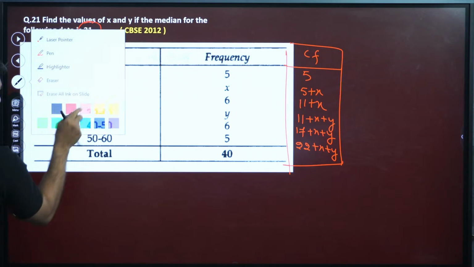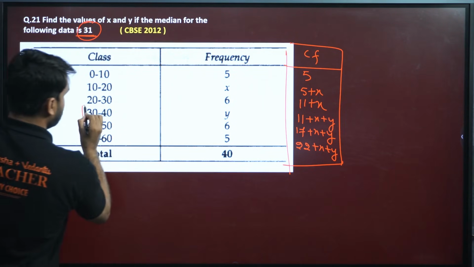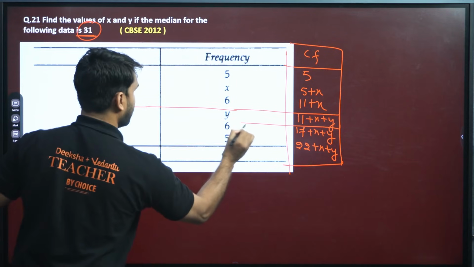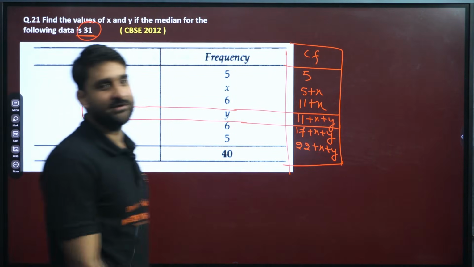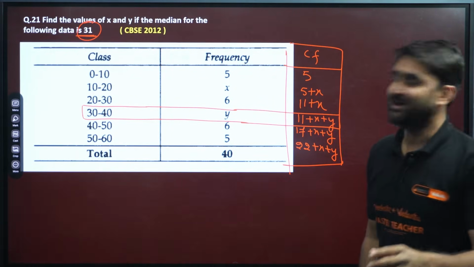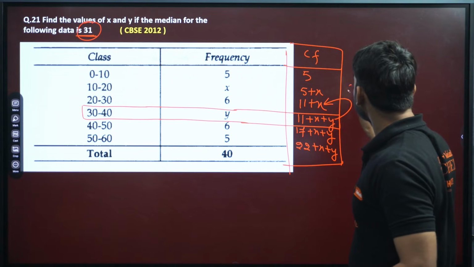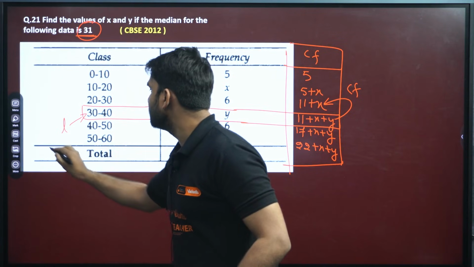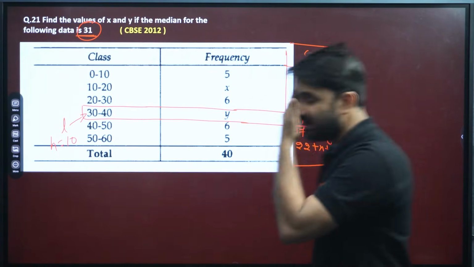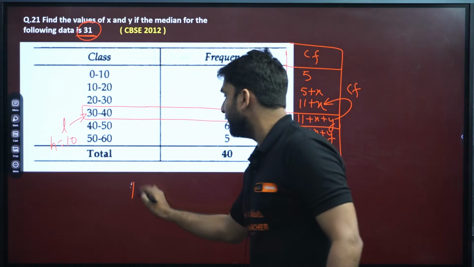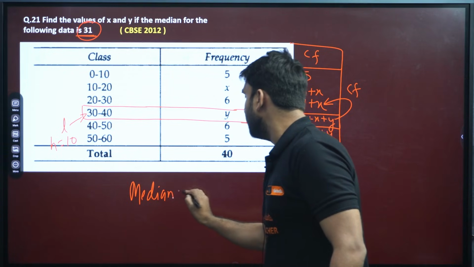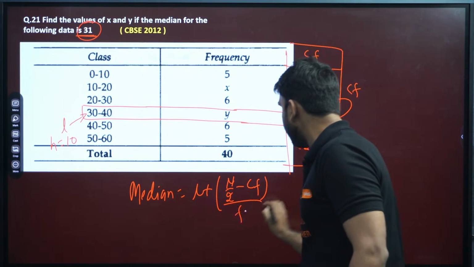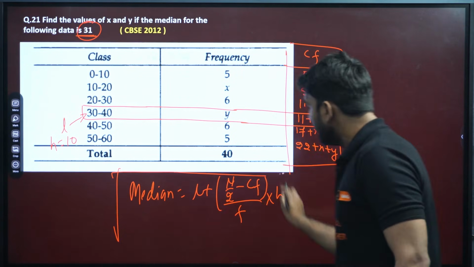So can we underline this median class? Here is your median class. Please underline the whole interval. Wow, this is your median class. And once you get the median class, this will be your CF. You have L equal to 30. You have h, the class width, which is 10 here, right? Everything is given to you. Now you can find the result by using the formula for median: L plus (N by 2 minus CF) divided by f, into h. Use this formula.